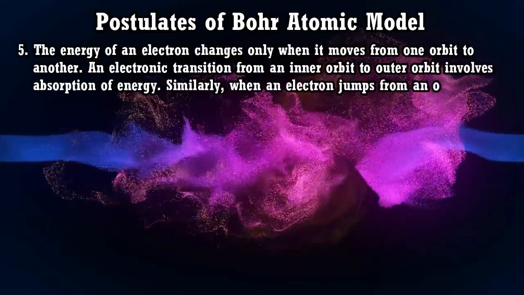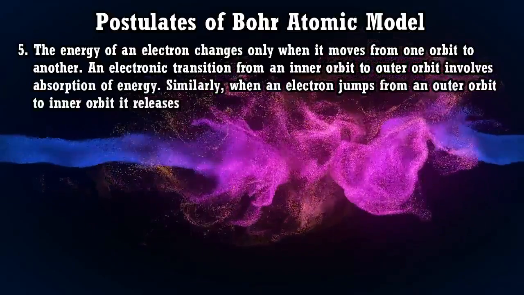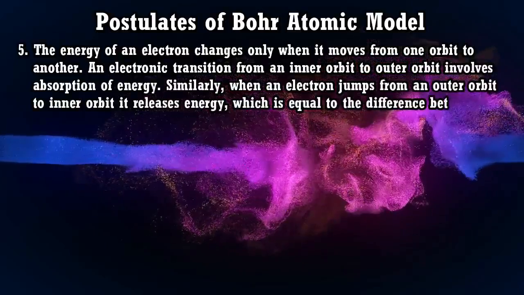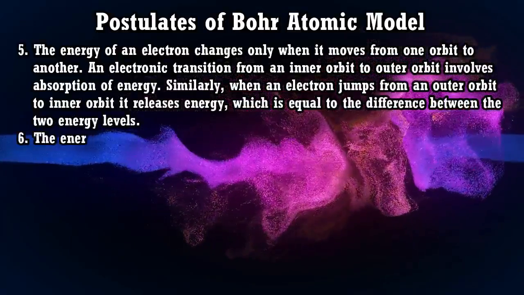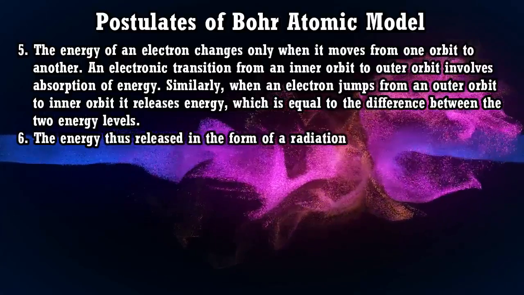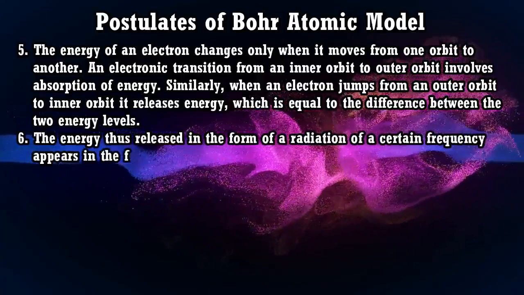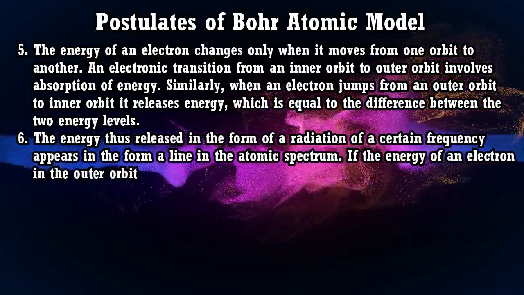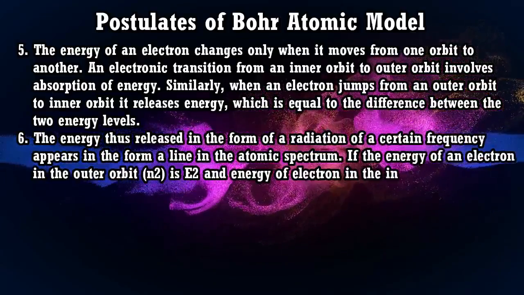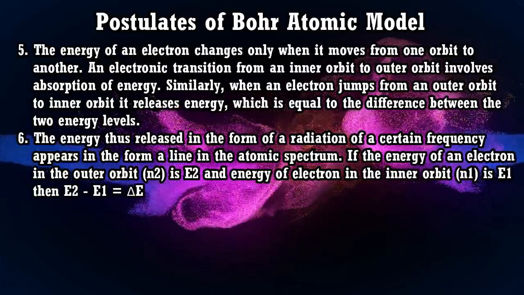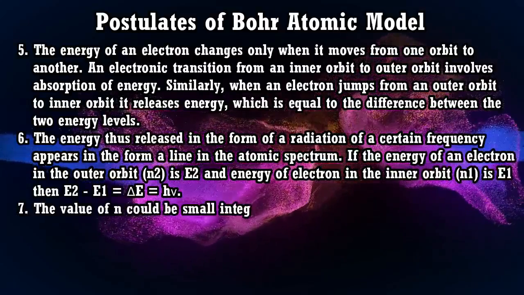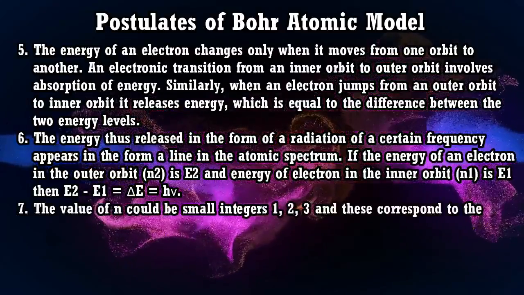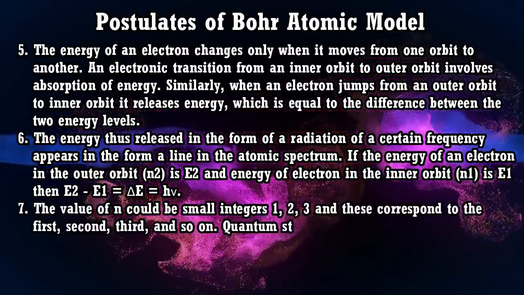Now this angular momentum has a relation with h by 2 pi in such a way that mvr is equal to nh by 2 pi, where m is mass, v is velocity, r is radius, and n is the number of the orbit, and h is Planck's constant, right? And its value is 6.626 into 10 to the power minus 34 joule second.